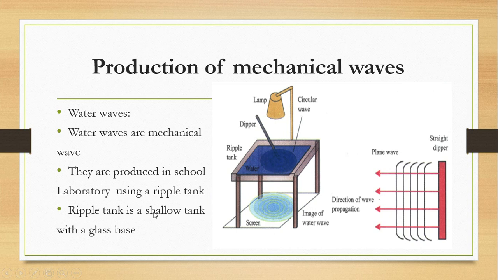A ripple tank is a shallow tank with a glass base. So you have a rectangular shallow tank, and the bottom is made up of glass. You can put your water here, and you look for a dipper. The dipper acts as your vibrator, disturbing the water. As it touches the water surface, there is production of ripples.